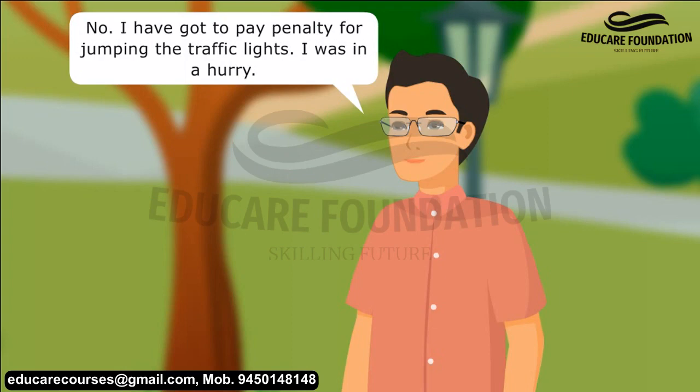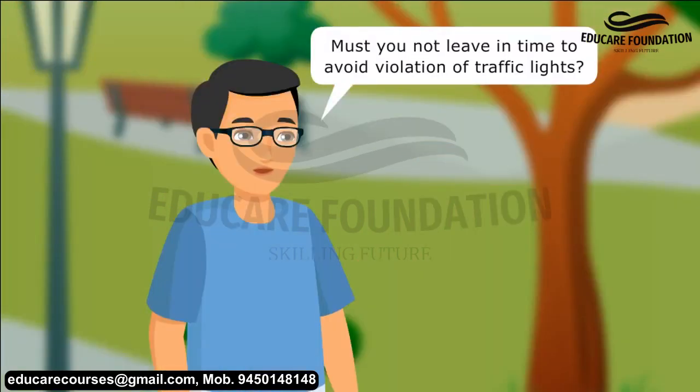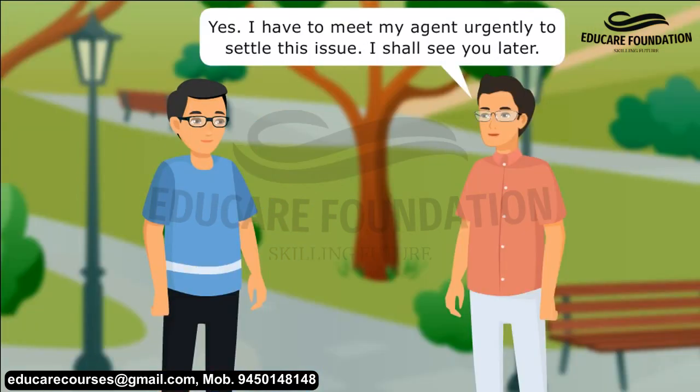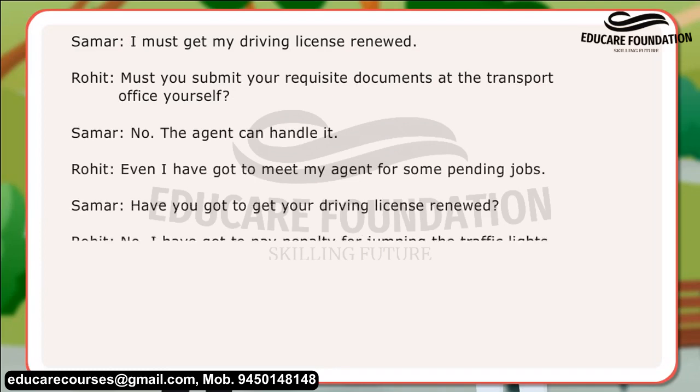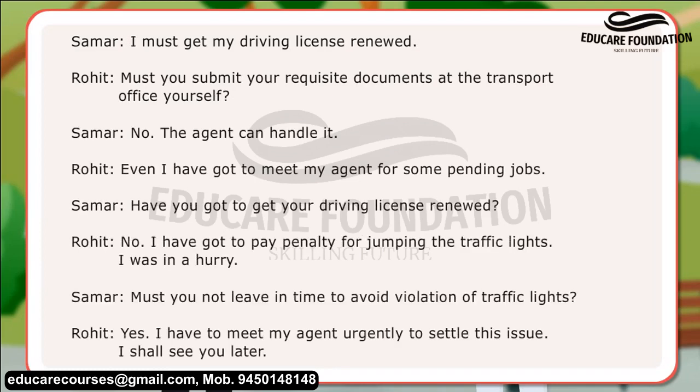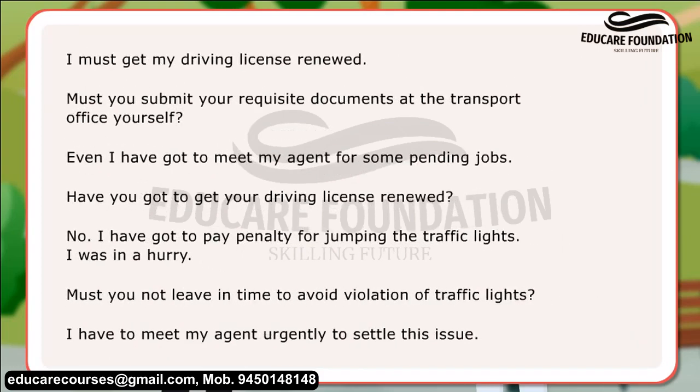I was in a hurry. Must you not leave in time to avoid violation of traffic lights? Yes, I have to meet my agent urgently to settle this issue. I shall see you later. The conversation between two friends uses modal verbs of necessity or obligation, must and have got to, in affirmative and interrogative. Here are some examples of sentences using must and have got to.